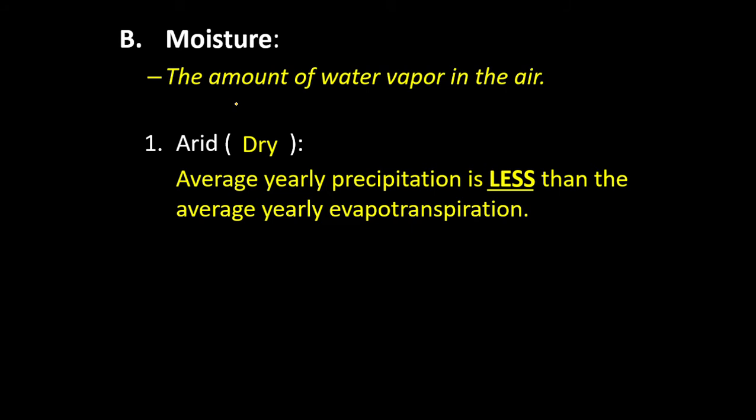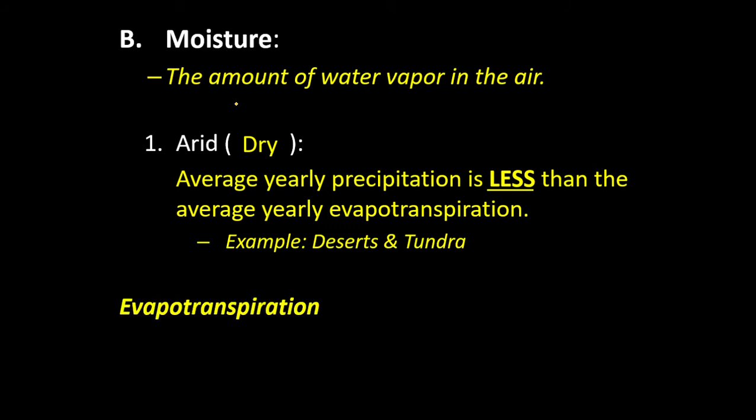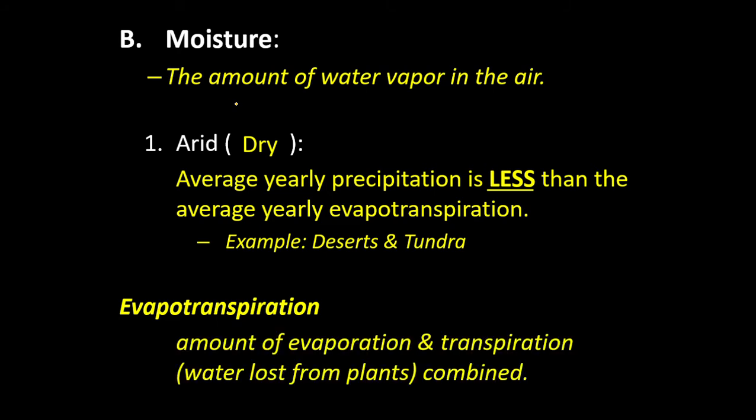And when you think of this, the first region that usually comes to mind is a desert. Very little rain, very dry. Deserts, tundras. Evapotranspiration we talked about earlier already. It's the combination of evaporation and transpiration. So we want to make sure that we include that, because plants pull the moisture out of the ground and also will release it to the air.